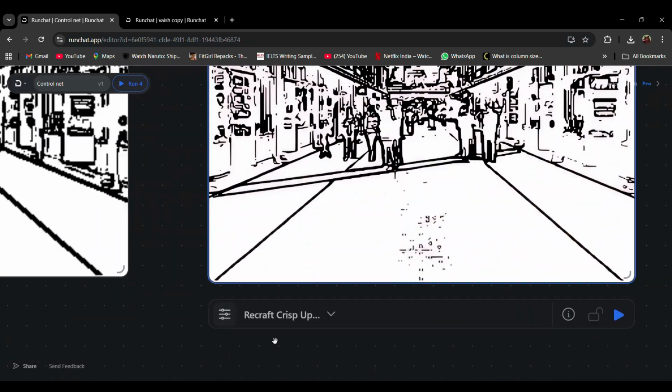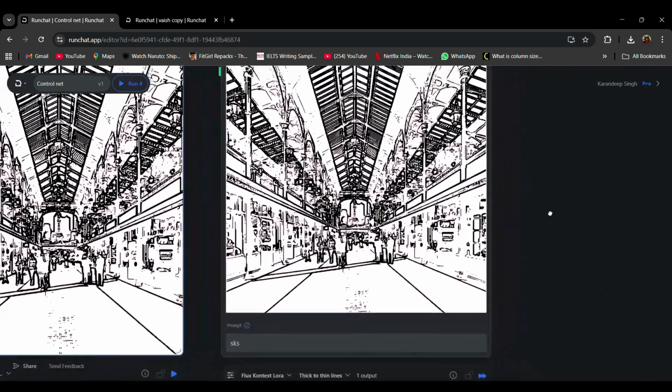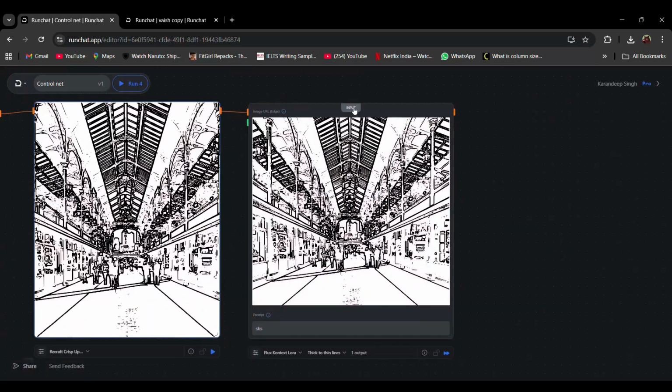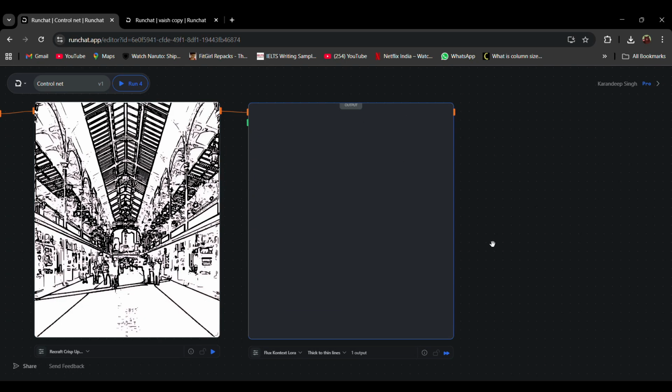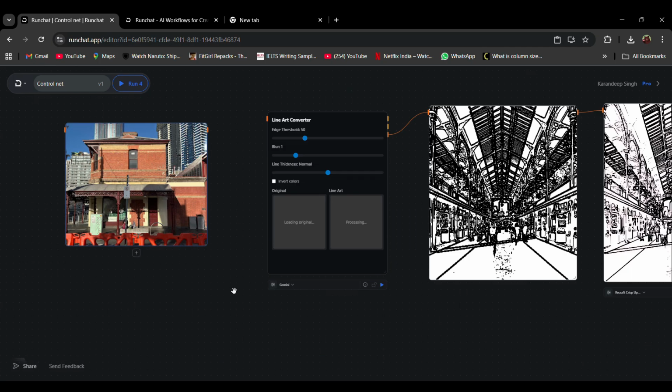First, we upscaled the image using the Recraft Crisp upscaler. Then, we trained a context LoRA with before and after image pairs. Finally, we passed the upscaled image through the trained LoRA, which produced a refined and high-quality line art image.